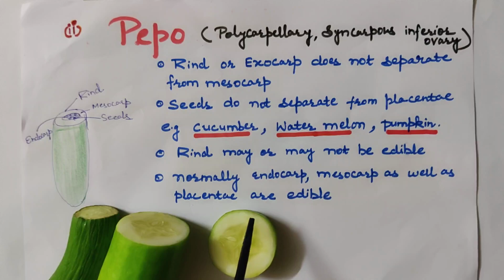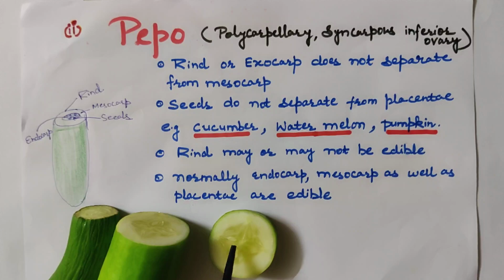Here the mesocarp and exocarp do not separate. It is not possible to separate exocarp and mesocarp. This one is the mesocarp, so they do not separate from each other, and inside it, the seeds do not separate from the placentae.